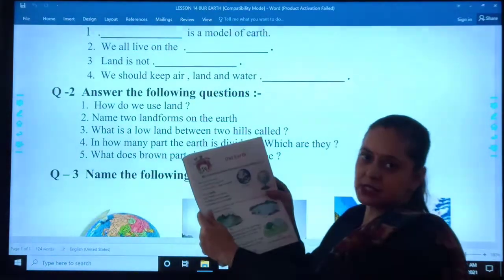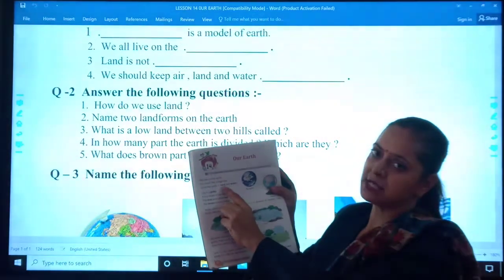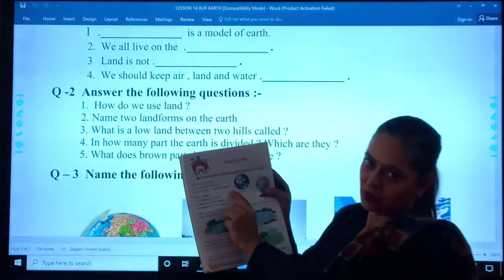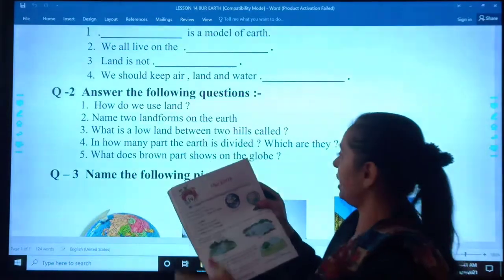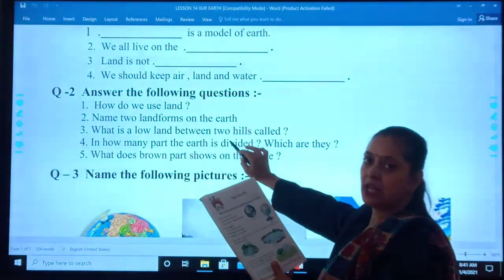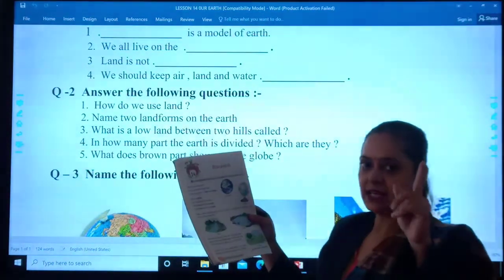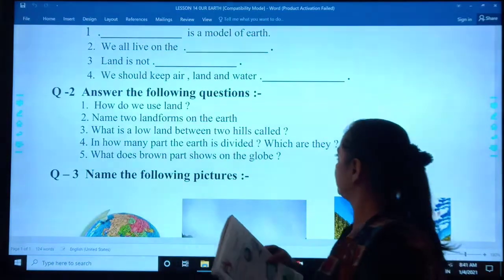The earth is divided into two parts. They are land and water. Got it? You can write in this way. The earth is divided into two parts. They are land and water.